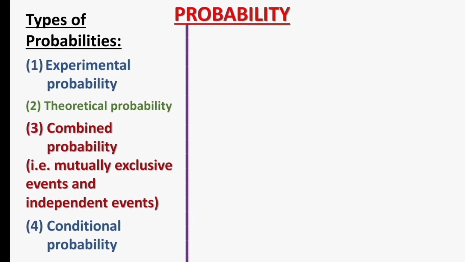Number 3, combined probability, talking about mutually exclusive events and independent events. And number 4, conditional probability. In this lesson, we shall be learning about the first two types of probability, which are experimental probability and theoretical probability.